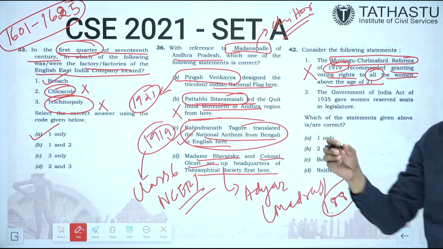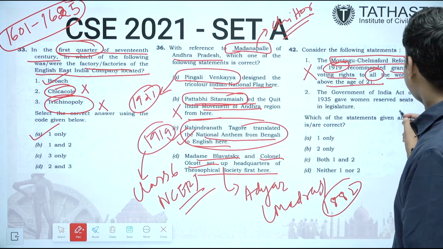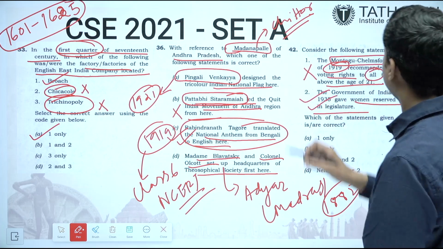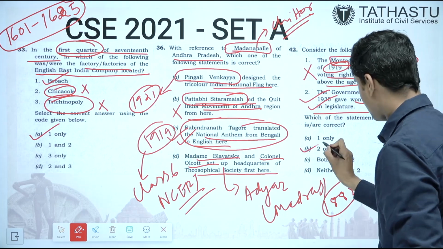This cannot be possible. Very few women were given this. The Government of India Act of this gave women reserved seats in legislature. This is correct. Government of India Act of 35 had given them reserved seats. So the correct answer is 2 only.